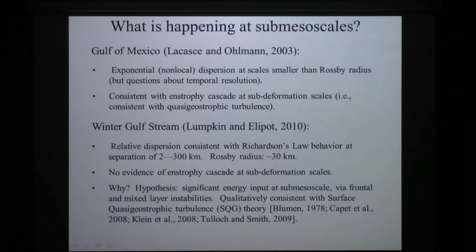And I argue that this is qualitatively consistent with the kind of surface quasi-geostrophic turbulence theory that a number of people have been talking about for quite a while in the fluid mechanics literature, where you can have surface-trapped energy that fills up the submesoscale. You're injecting energy into that, and you're flattening the wave number spectrum compared to that classic 2D quasi-geostrophic turbulence curve, flatter than -3, and thus you're getting not exponential but local dispersion at those smaller scales.